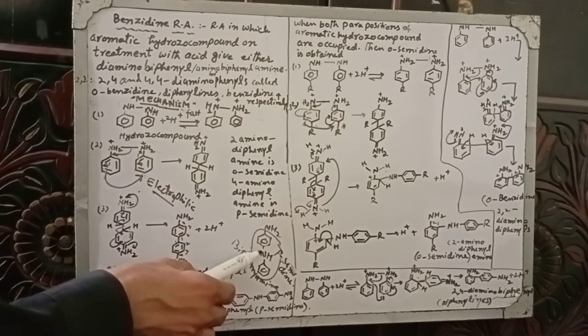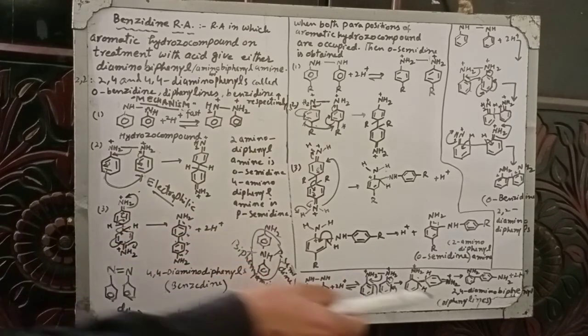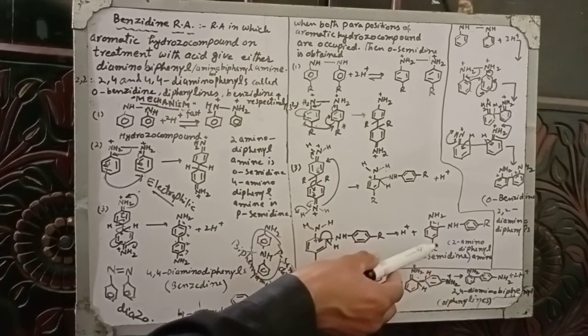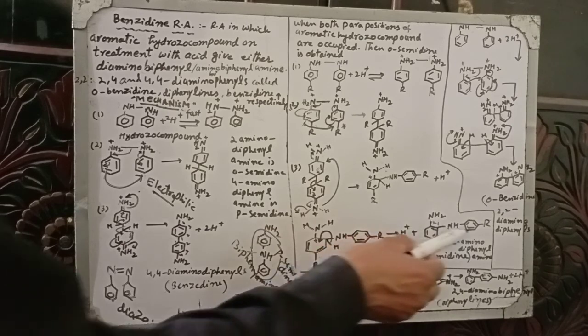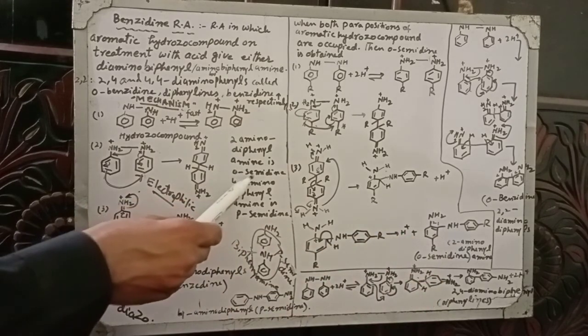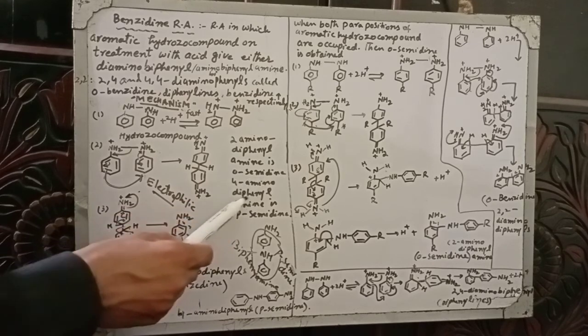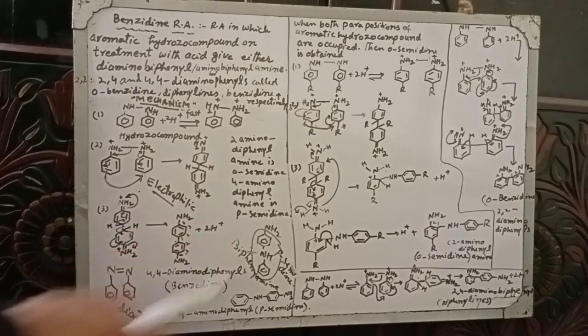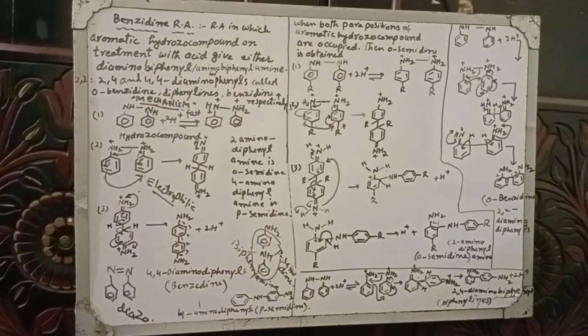This is the 4 amino biphenyl amine, or it may be the 2 amino biphenyl amine. In literature, 2 amino biphenyl amine is called orthosemidine and 4 amino diphenyl amine is called parasemidine. This rearrangement is called benzidine rearrangement.